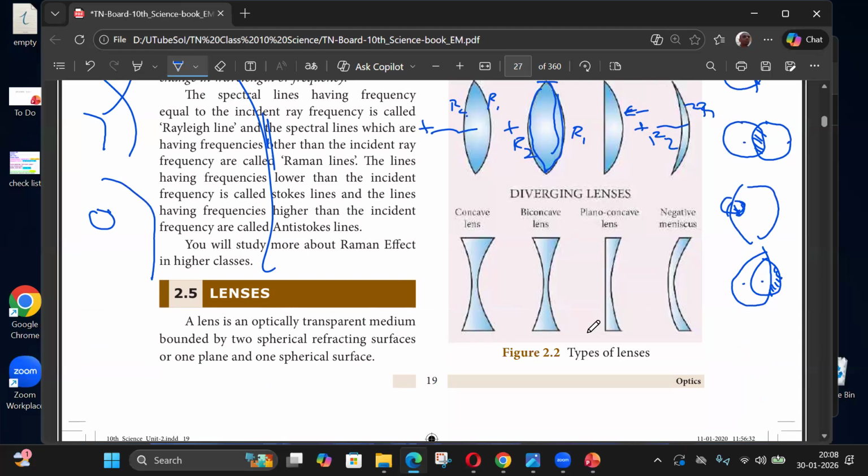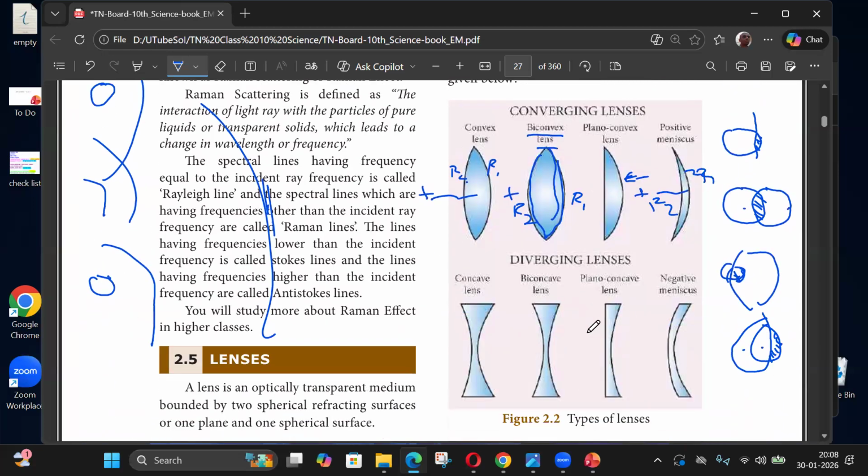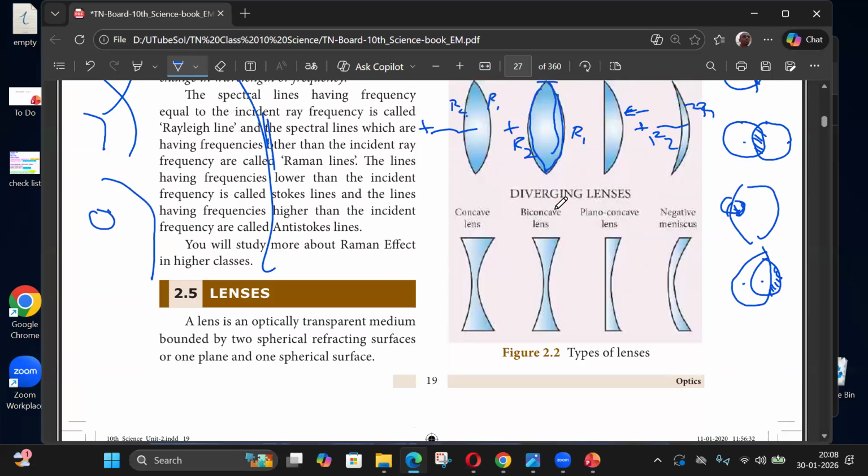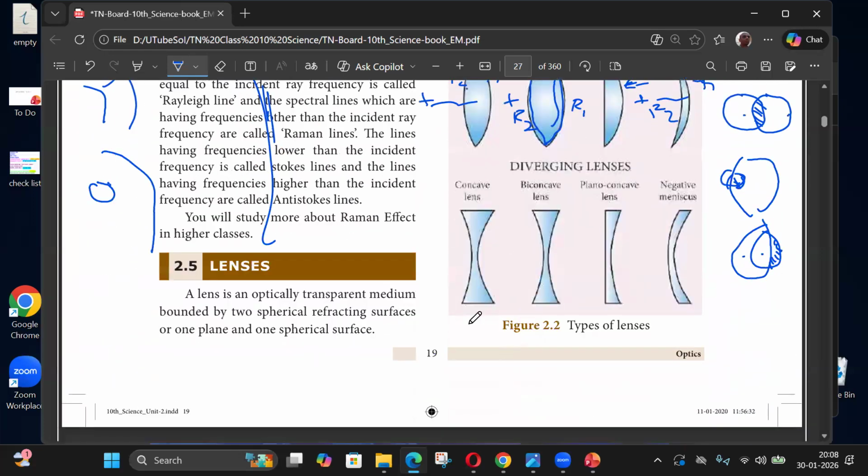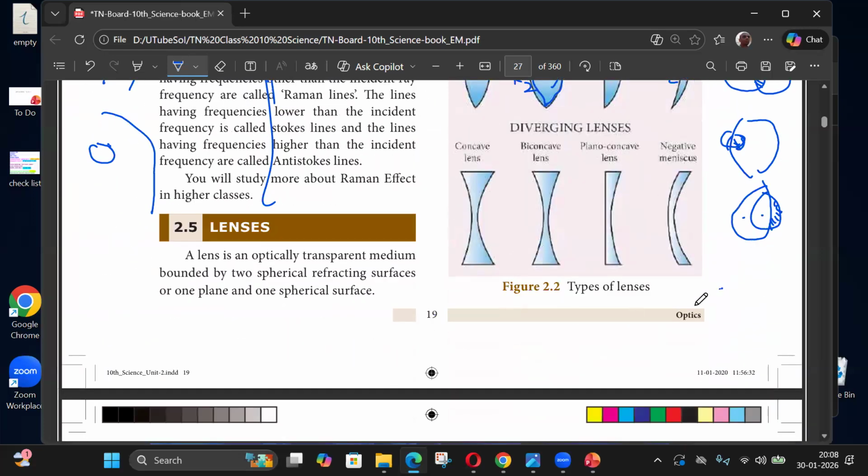Similarly, here the concave lens is opposite to this convex lens. What you have to do is assume there is a big chunk of glass like this. In this, you're creating a hollow by removing this glass of spherical shape. And another spherical shape you're removing here, and this region in between, I'm taking this glass. That is this one.